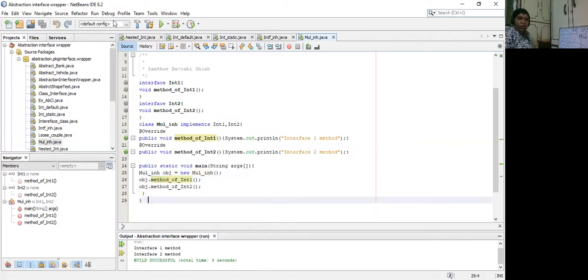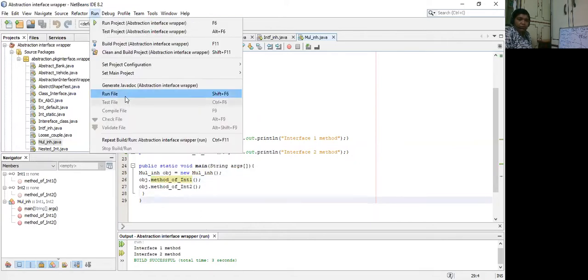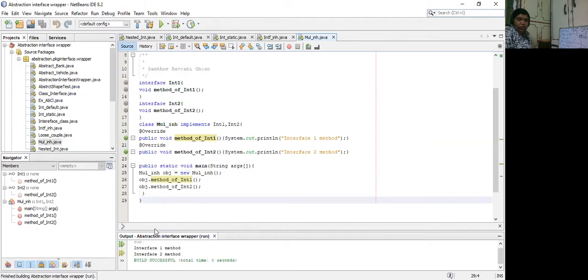So let's see what the output is coming to be. See, interface 1 is one method and interface 2 method. Therefore, we are capable of getting output, or rather the print statements of both the methods of two different interfaces by using one particular class. Okay. So this is how multiple inheritance is implemented in Java using interface.